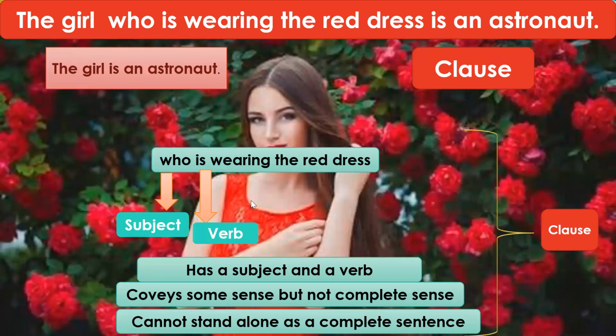So we know that a clause is a group of words which has a subject, which has a finite verb, and which conveys some sense. That was the definition. So it conveys some sense, although it may not convey complete sense.